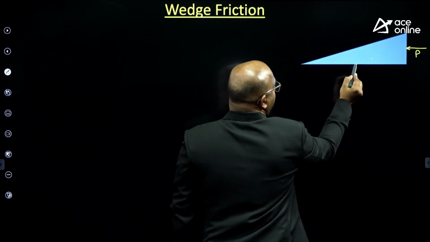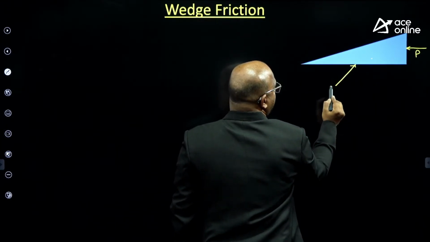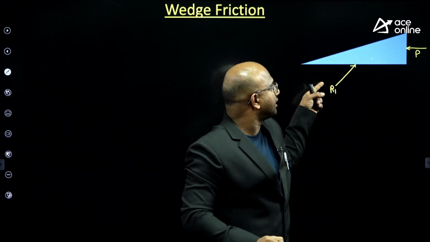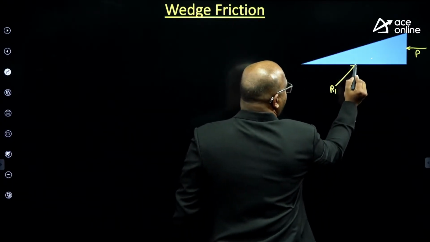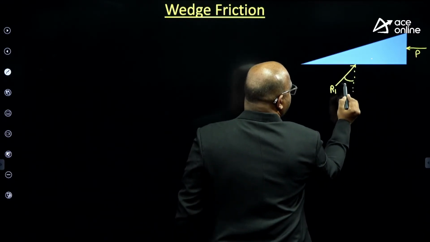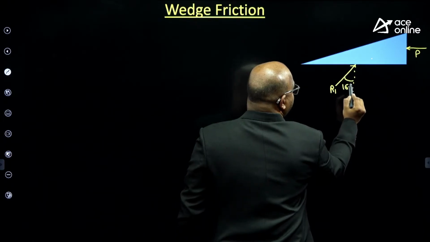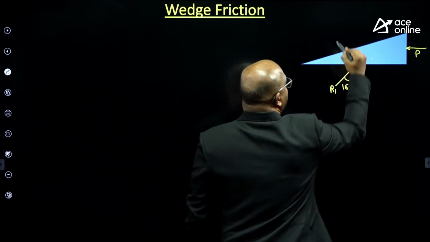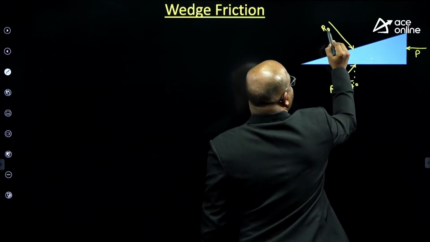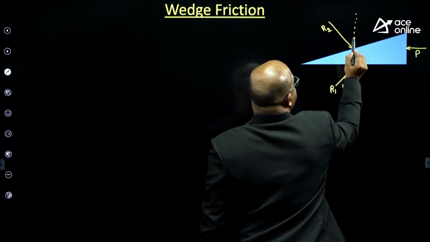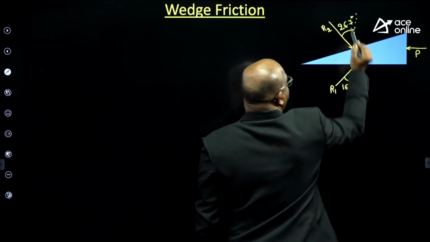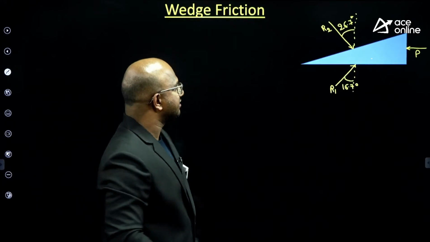Directly I can take R1, the bottom will give the reaction R1. Why am I taking this direction? Because when the force P is acting here, this will try to resist. R1, how much angle is it making with respect to vertical? 16.7 degrees. Next, R2, as I just told you, whenever an inclined surface is there, it makes an angle alpha plus theta, 26.7 degrees, guys.